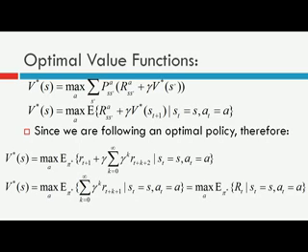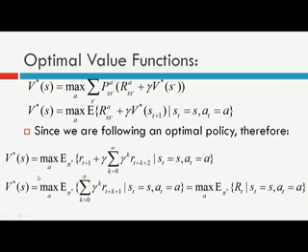Expected value over pi star of the discounted reward RT, provided you are in state ST and taking an action A. So this RT is represented in this form, that is summation of all k from 0 to infinity gamma^k R_(T+k+1). This is your expected discounted return provided you are taking action A in state ST. So at each stage you will take an action greedily with respect to your policy pi star.